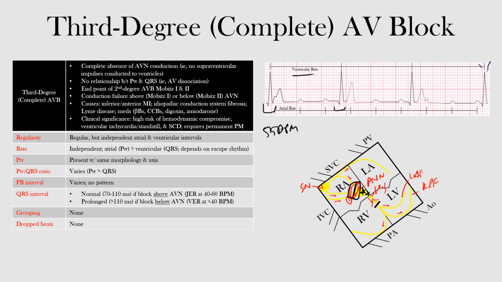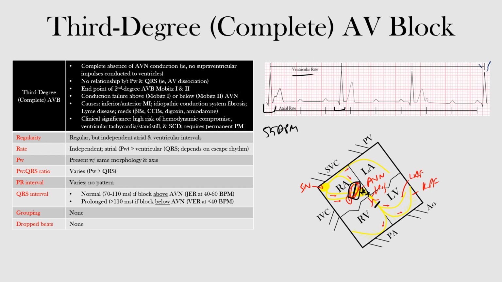Now the block at the crest of the AV node tends to be much more benign and is usually preceded by second degree AV block Mobitz type 1, as we said. All right, remember that affects that area as well. Now on the other hand, if the lesion was below the AV node, the ventricles would need to be driven from an intrinsic ventricular pacemaker because no supraventricular impulse could make it through to the ventricles. This is more similar to a progression of Mobitz type 2.